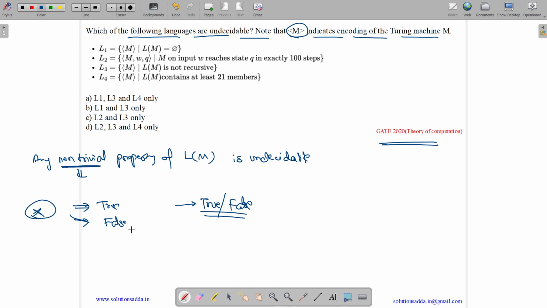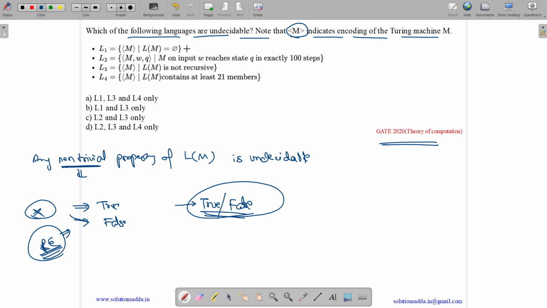An example of a trivial property is: language accepted by Turing machine is recursively enumerable. As per definition, it accepts recursively enumerable languages. Thus, either it is true for all instances or false for all instances, but not a combination. An example of a non-trivial property: language accepted by Turing machine is context-free language. A language can either be context-free or not, and may be accepted by a Turing machine. Thus it is a non-trivial property. Now let us see the options one by one.